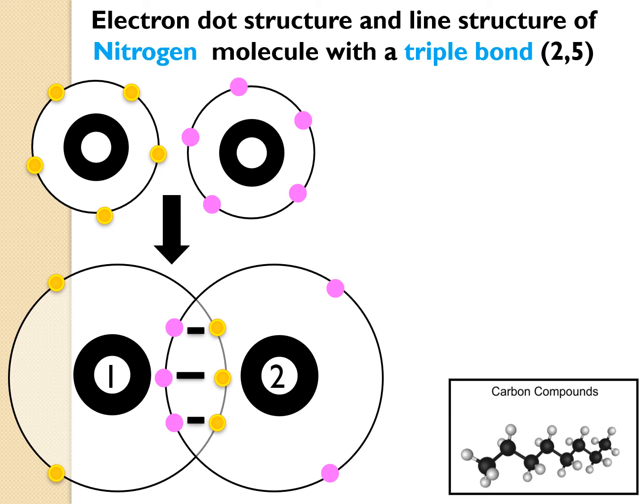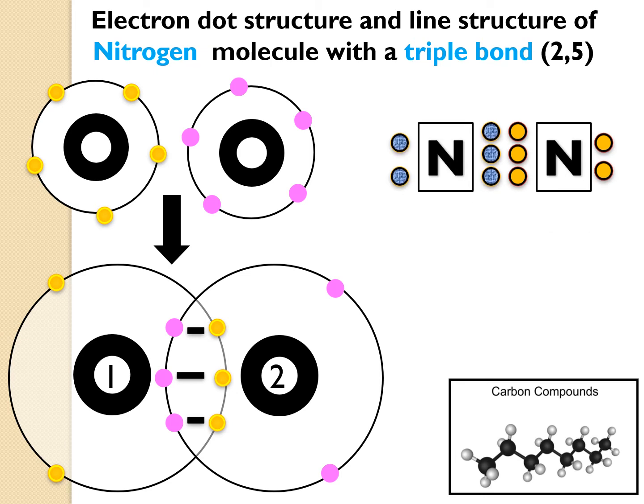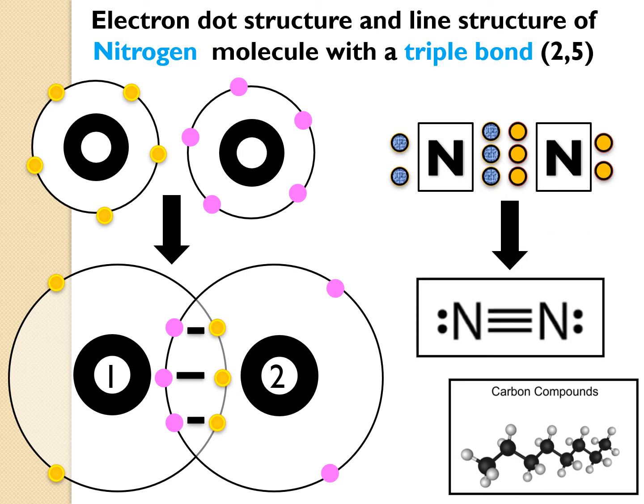And you see there are 6 electrons shared, that is 3 pairs, and that is why a triple bond is formed between the nitrogen atoms. Since there are 6 electrons shared, 3 pairs of electrons are obtained. Since there are 3 pairs, we get a triple bond. So the nitrogen molecule is triple bonded in nature.